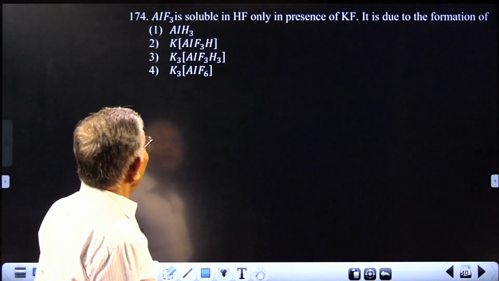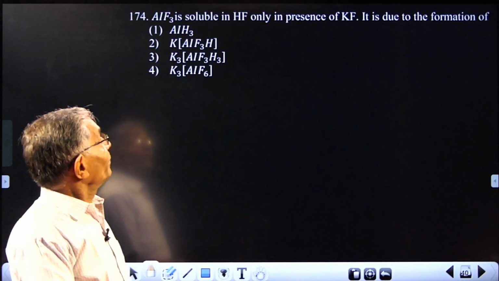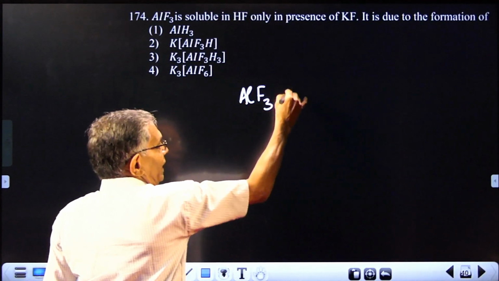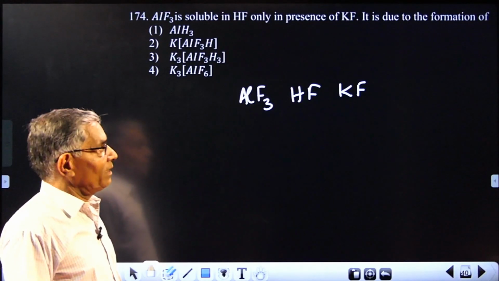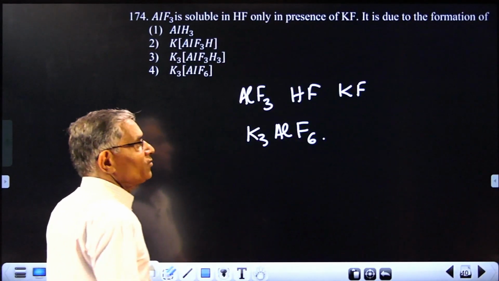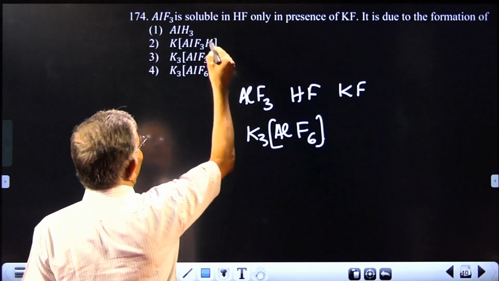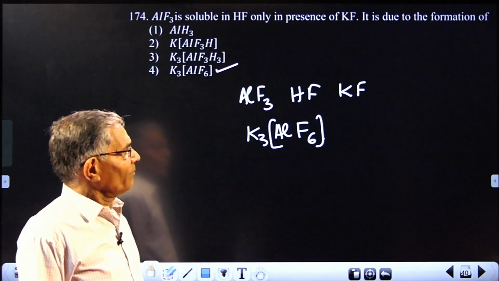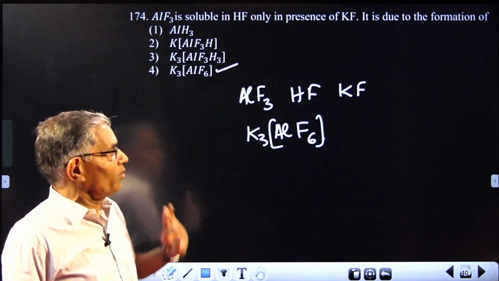The 40th question will be: AlF3 is soluble in HF only in presence of KF. You know the compound formed when aluminum fluoride, HF and KF are actually mixed together. The complex formed will be K3AlF6. That's all. Nothing else. Simply they will be combining like this. Only one possible answer, therefore, K3AlF6. You can take it as a question from metallurgy even. There you are using the same principle. You can actually electrolyze this compound to get aluminum.